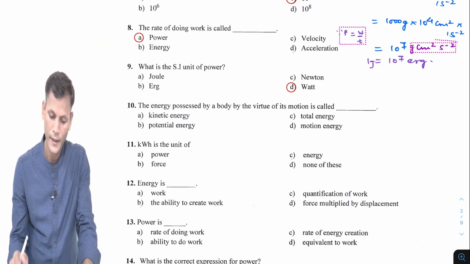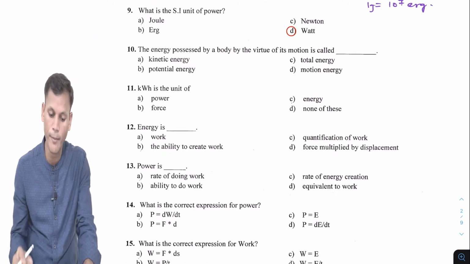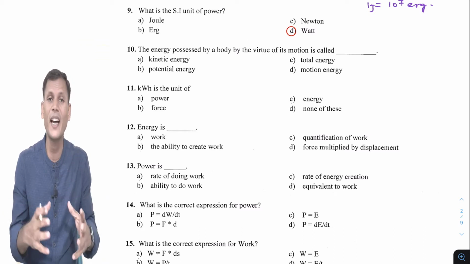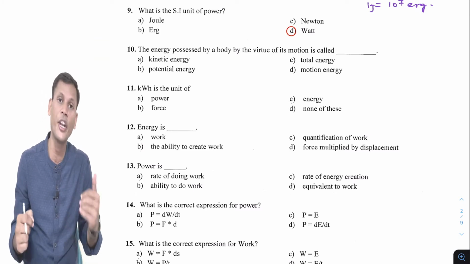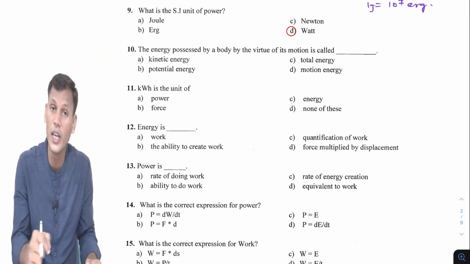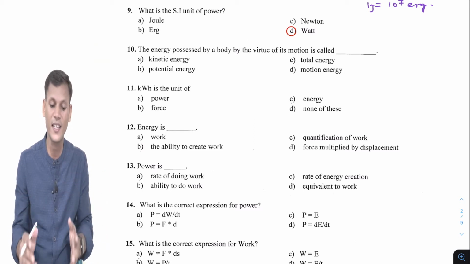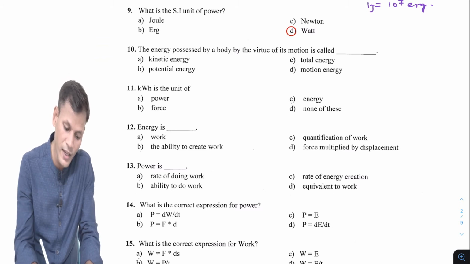Okay. Next question. The energy possessed by a body by virtue of its motion is called. That is simple definition. What is kinetic energy? Kinetic energy is the energy possessed in a body due to its motion. So due to motion, which kind of energy that body will possess? That is the kinetic energy. So answer will be kinetic energy.